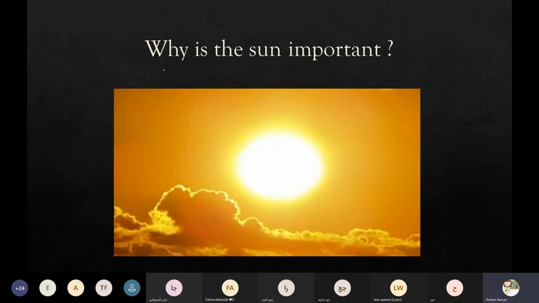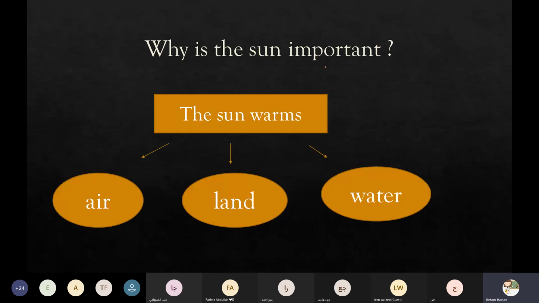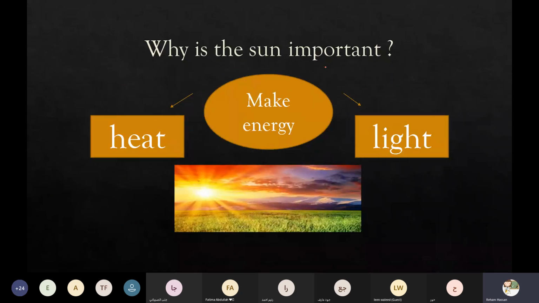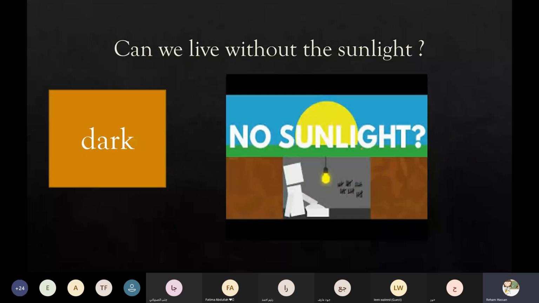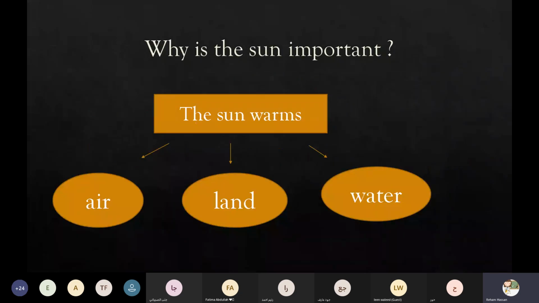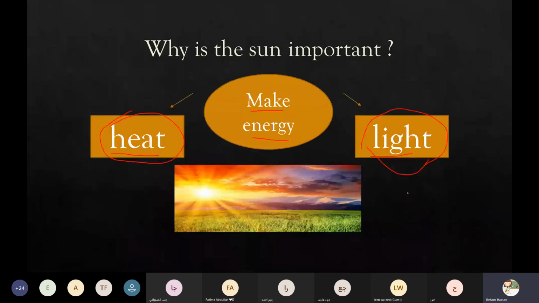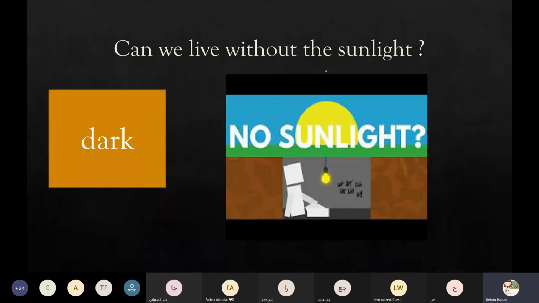So now, can I ask you, why is the sun important? Is it important? Of course, yes. The sun is very important. The sun makes energy in the form of heat and light. So we can say that the sun gives us heat and light. And the sun warms the air, warms the land, and warms the water. So can we live without the sunlight?